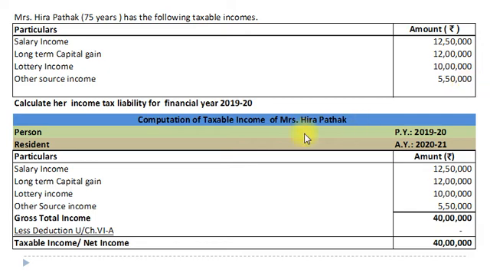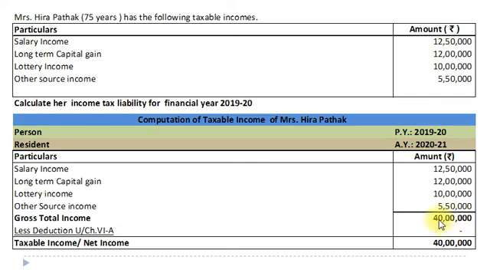Hira Pathak, person and resident, previous year 2019-20, assessment year 2020-21, particulars and amount. First of all, salary income rupees 12,50,000, long term capital gain rupees 12 lakh, lottery income rupees 10 lakh, other source income 5,50,000.